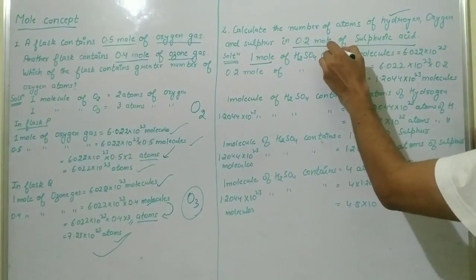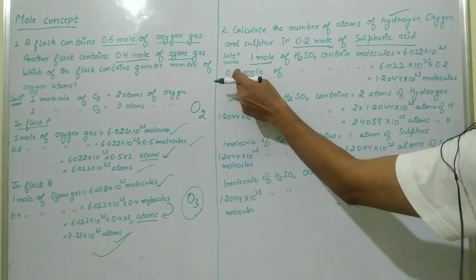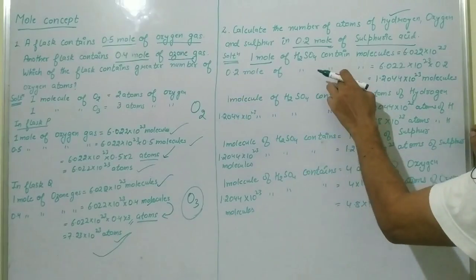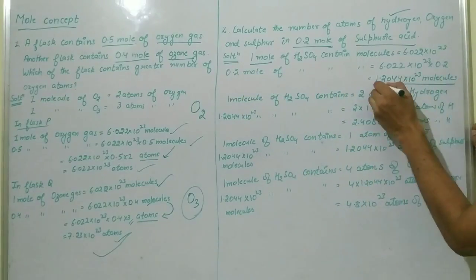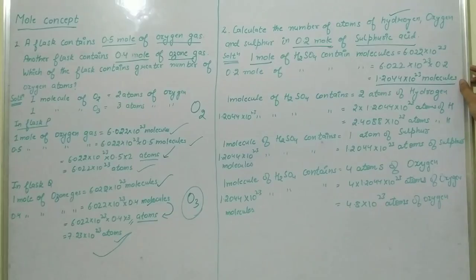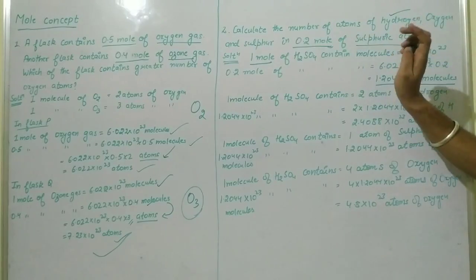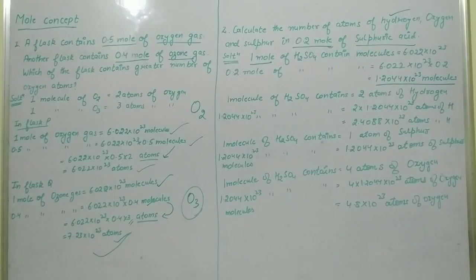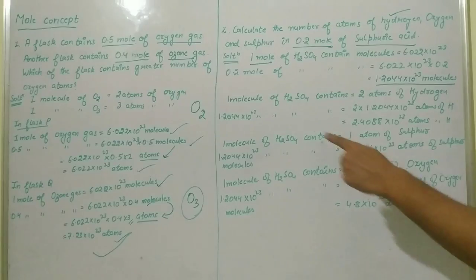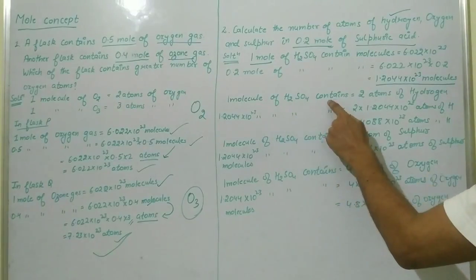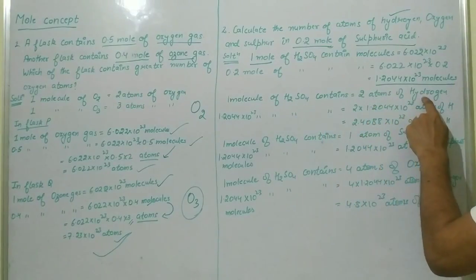Here how many moles are given? 0.2. So 0.2 mole of sulfuric acid contains this number of molecules. These are the molecules which are present in 0.2 mole. Now we have to calculate the number of atoms of hydrogen. One molecule of sulfuric acid contains 2 atoms of hydrogen.